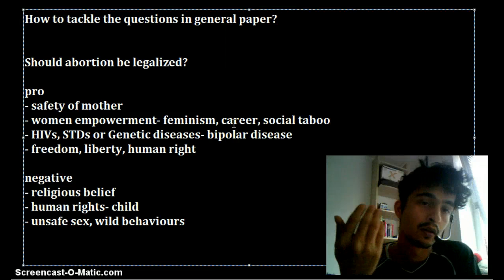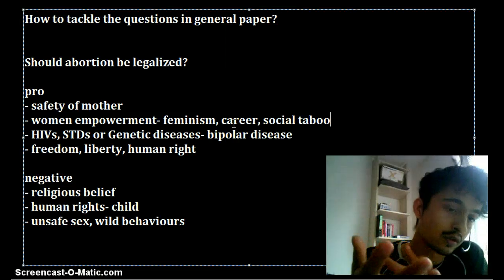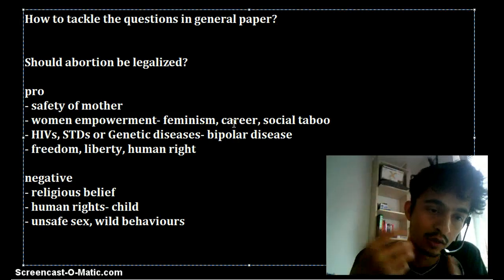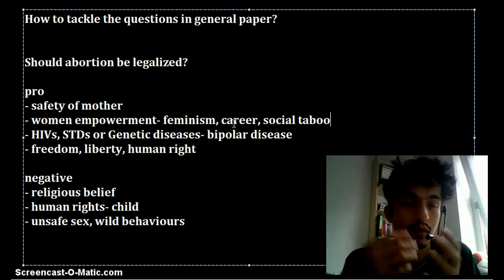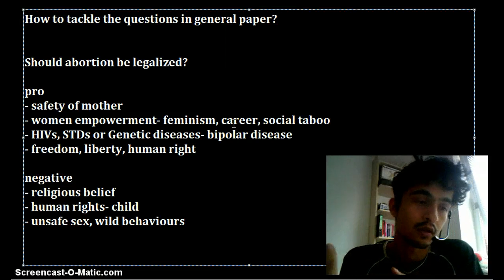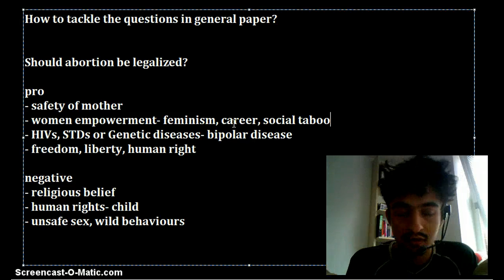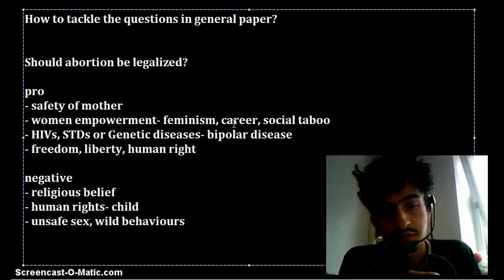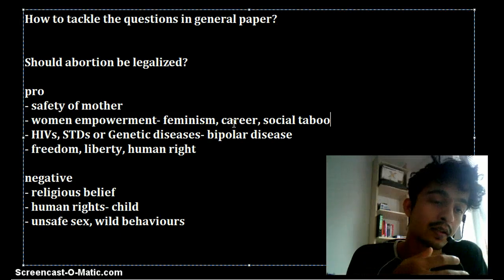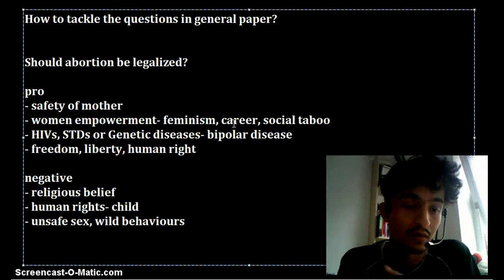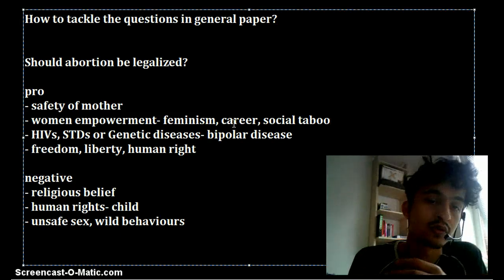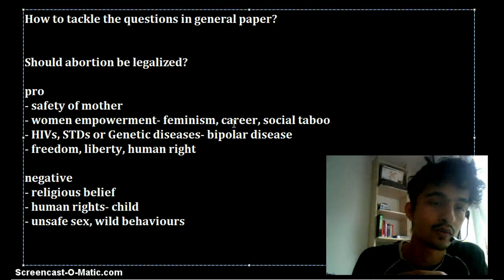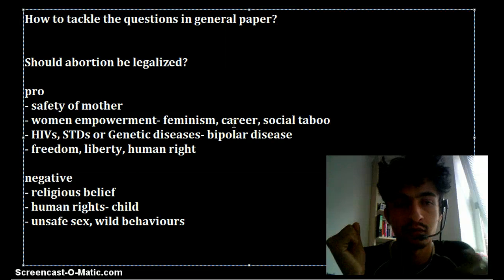And then in the second part, I have separated the negative aspects. I have listed, should abortion be legalized? No, they shouldn't be, because it's against religious belief. God created life, so we don't have any right to take it away. Only God has that right. And we could talk about the right of that unborn fetus. We could say that he or she is unborn and we do not have any right to terminate his or her life. Then I could talk about how, if abortion is legalized, it would be very bad because it leads to unsafe sex, wild behaviors, parties, orgies, and there will be a social breakdown of norms and values, and so forth. Okay, this is how I usually start.